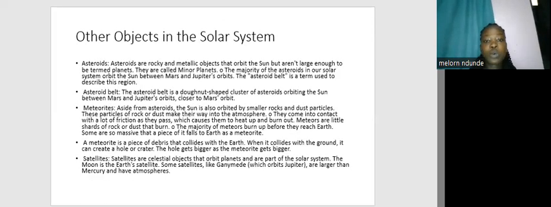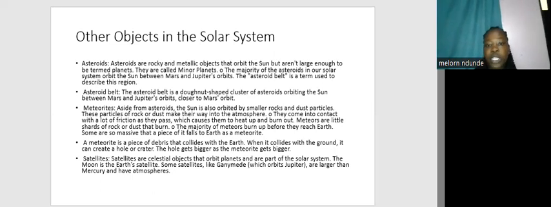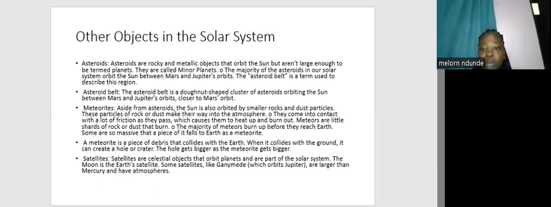Okay. So we have other objects in the solar system, such as the asteroids, the meteorites, and the satellites. The asteroids are rocky and metallic objects that orbit the sun but aren't large enough to be termed planets. Then the meteorites: aside from the asteroids, the sun is orbited by smaller rocks and dust particles. These particles of rock or dust make their way into the atmosphere.